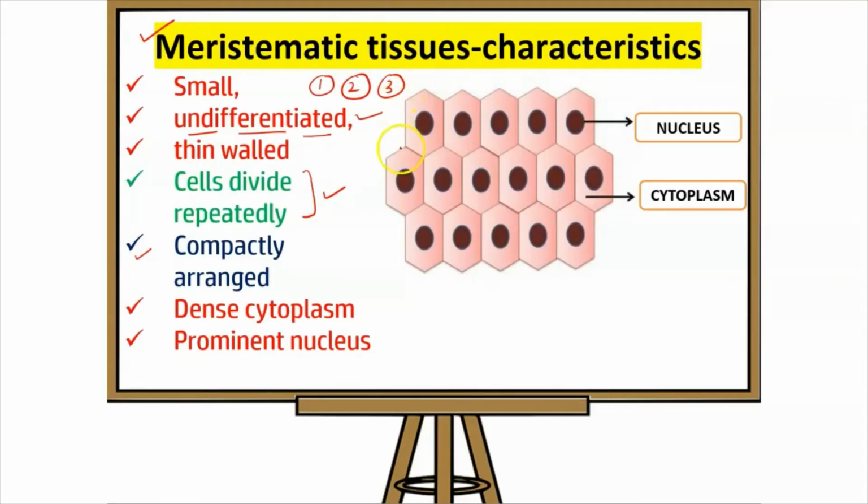So you can see the arrangement of cells over here. They are very much lying close to each other. So a compact arrangement of cells is present in the meristematic tissue. Cytoplasm is dense in the cells and the nucleus is prominent. So the nucleus is prominent, cytoplasm being dense, and also vacuoles are either small or they may be even absent.